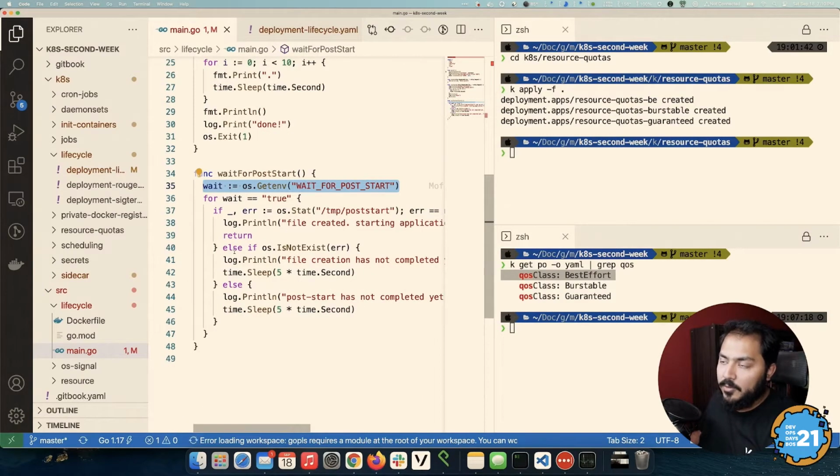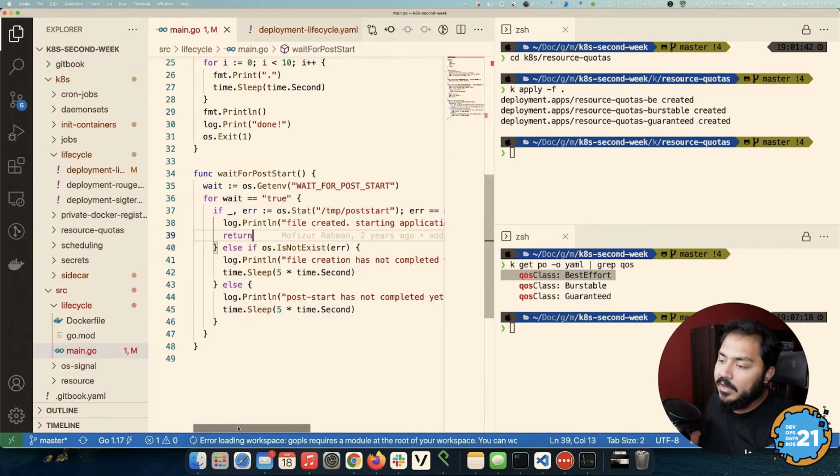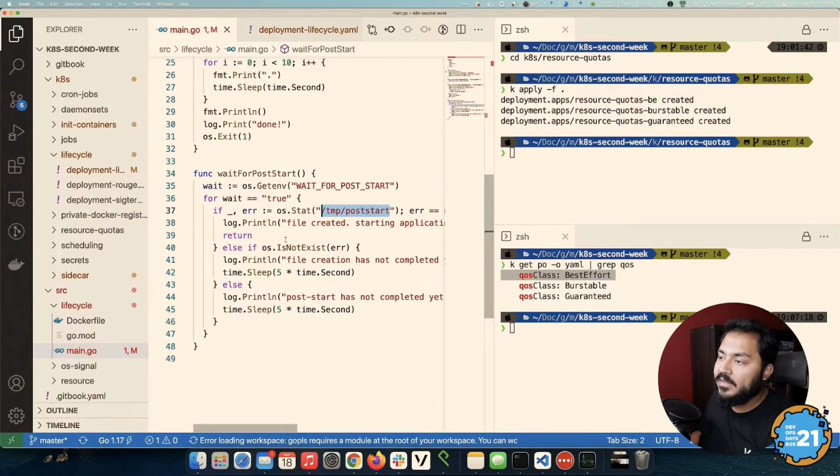But if that is true, we'll run a for loop that is going to run forever until we exit. The first thing we do is check for the existence of a file in this path. If the file doesn't exist, we log this out and sleep for 5 seconds. Also, if something else goes wrong, we also just log this out and sleep for 5 seconds.